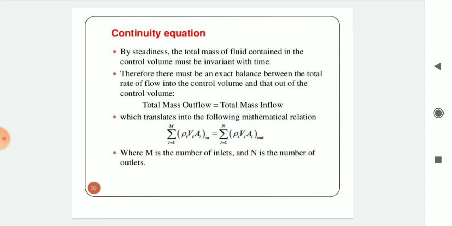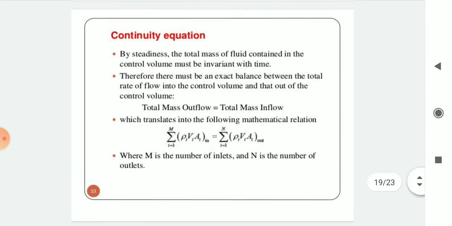Okay, so total mass outflow equals total mass inflow, which translates into the following mathematical relation: summation of rho 1 v1 a1 in, from 1 to m, equals summation from 1 to n of rho 1 v1 a1 out. It means total mass inflow is equal to total mass outflow, where m is the number of inlets and n is the number of outlets.